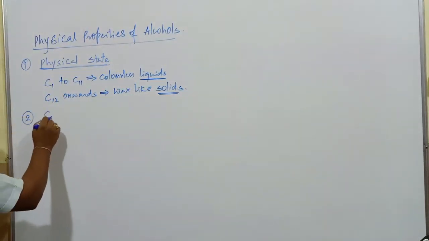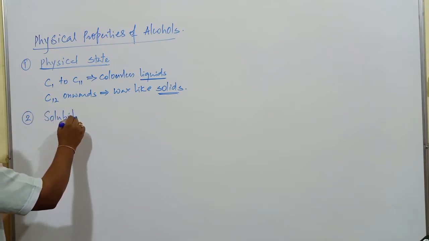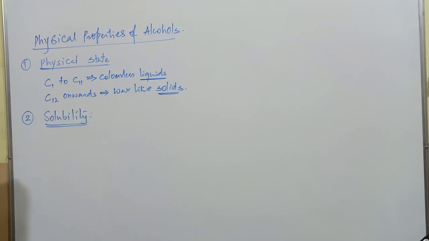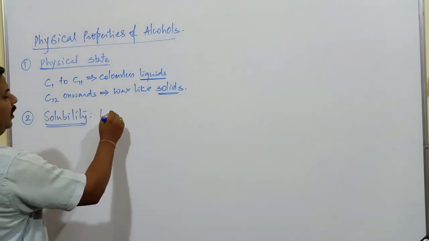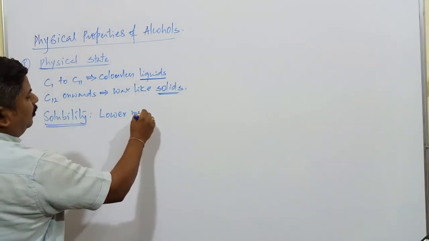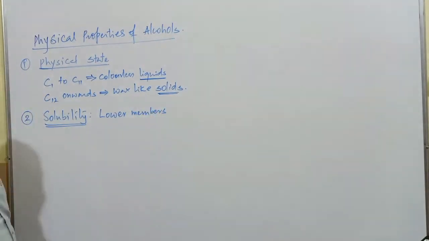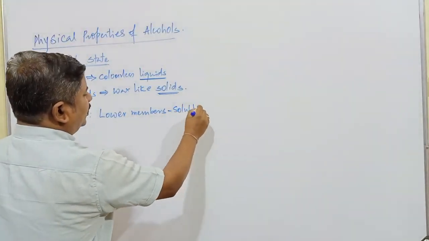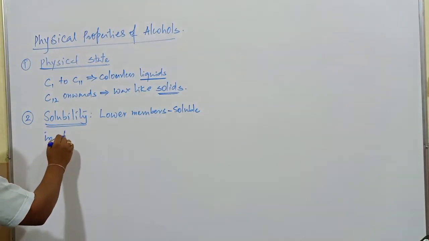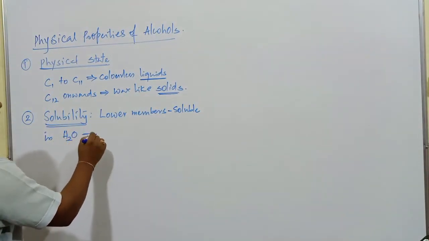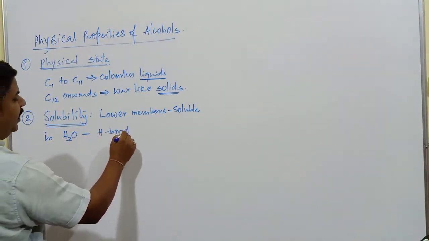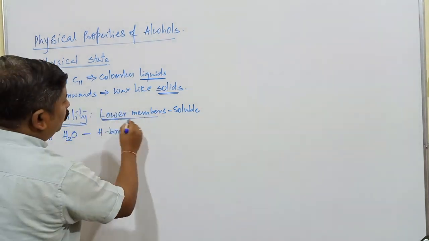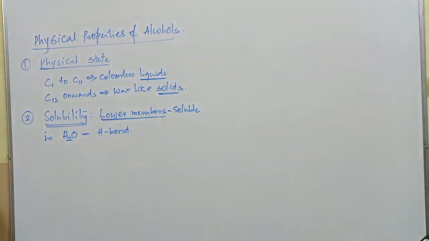Second one, the solubility of the compounds. If you consider solubility, whether these compounds are soluble in water or not. In case of solubility, lower members, meaning 1, 2, 3, 4 carbons like that, are soluble in water. Lower members of alcohols are found to be soluble in water, mainly because of hydrogen bonding. Lower members like methanol and ethanol are soluble.